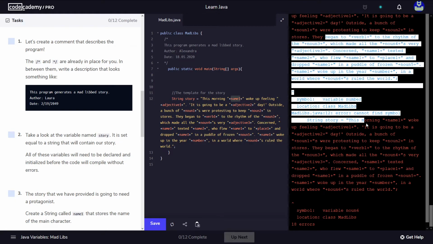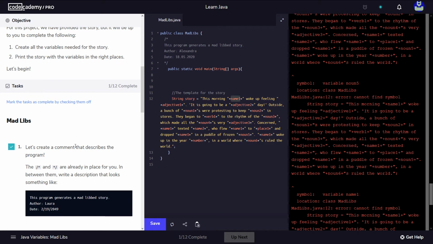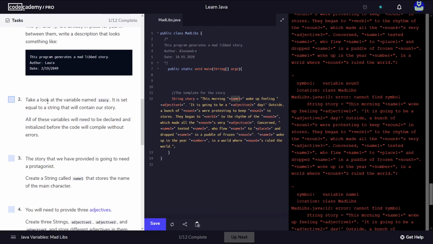Of course, our program is still not completed, so that's why we are getting this red screen at the moment. Let's have a look at the variable named story. It's set equal to a string that will contain our story. All of these variables will need to be declared and initialized before the code will compile without errors. The story that we have provided is going to need a protagonist. That will be us. Create a string called name1 that stores the name of the main character.